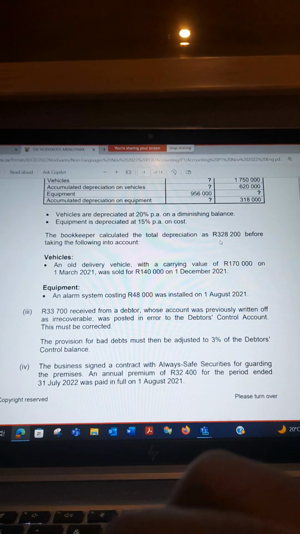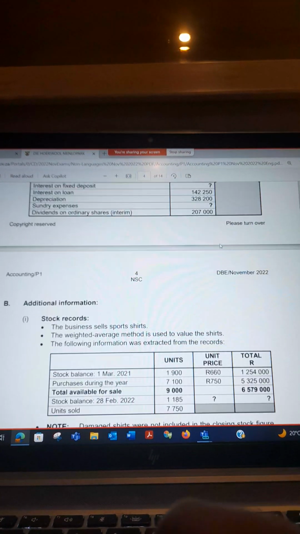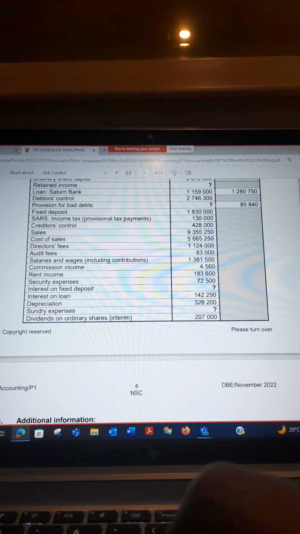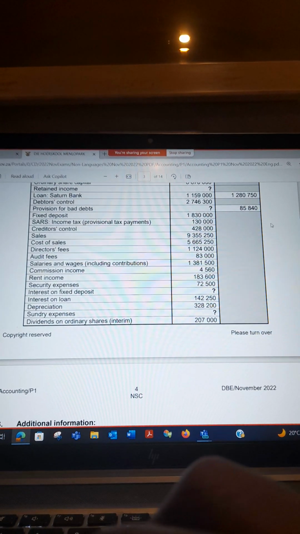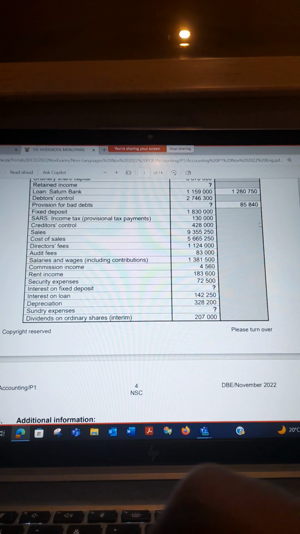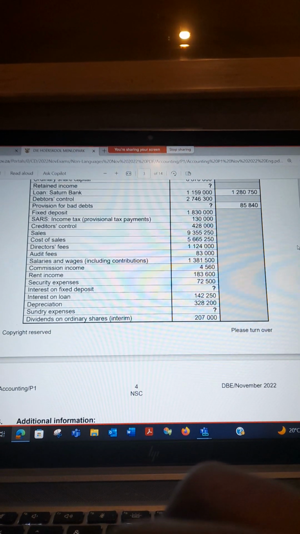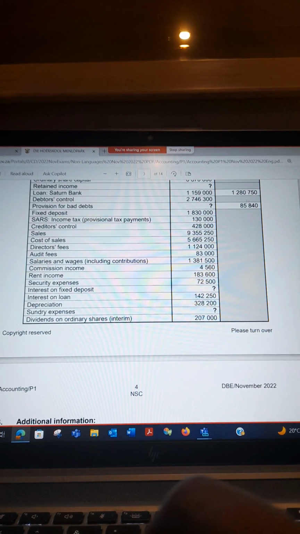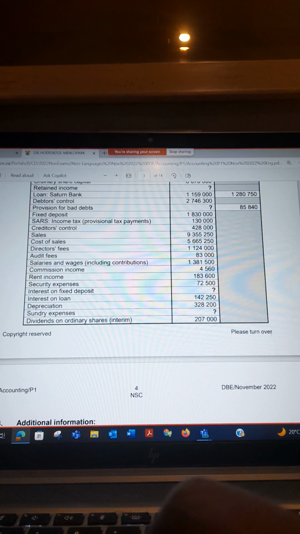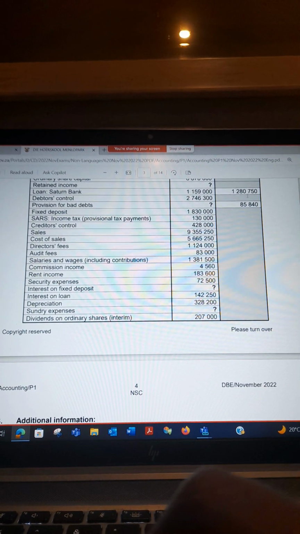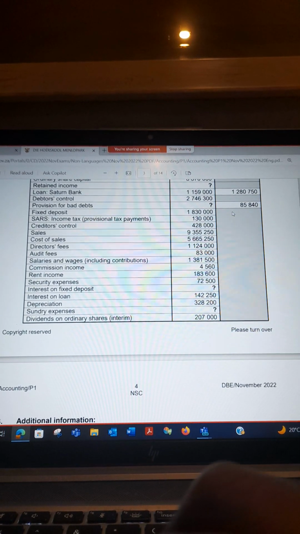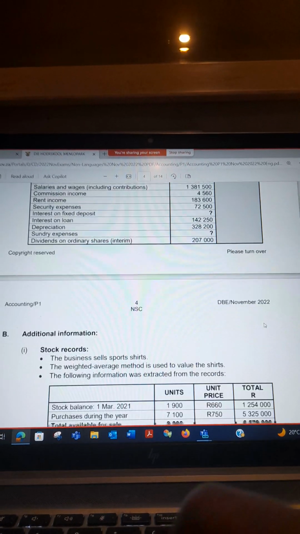So if the one that is on the trial balance is more than the one that we calculated on the adjustments, it means, for example, this one is 85 and the other one is 84, so it will be income, meaning that the trial balance is more than the one on the adjustments.